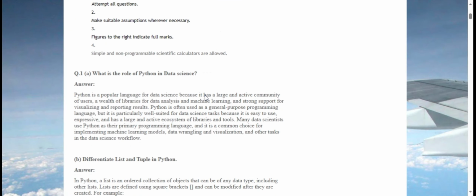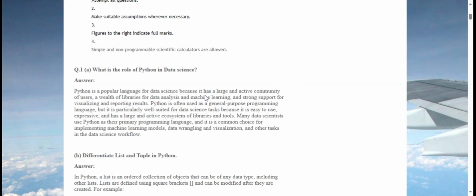Q.1 A. What is the role of Python in data science? Answer. Python is a popular language for data science because it has a large and active community of users, a wealth of libraries for data analysis and machine learning, and strong support for visualizing and reporting results.